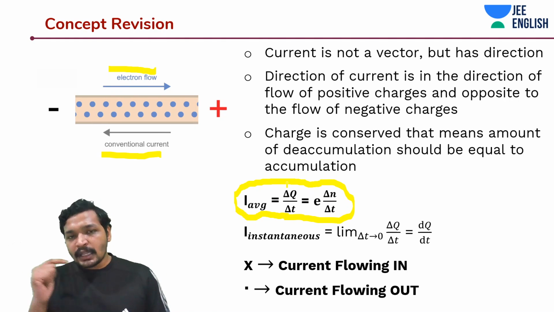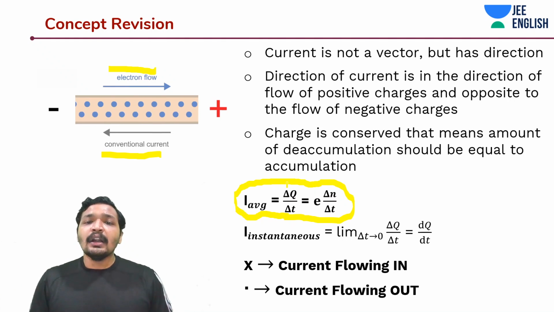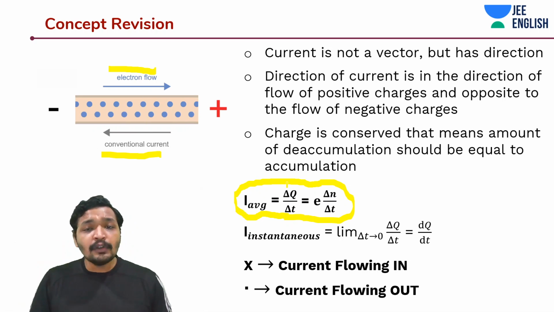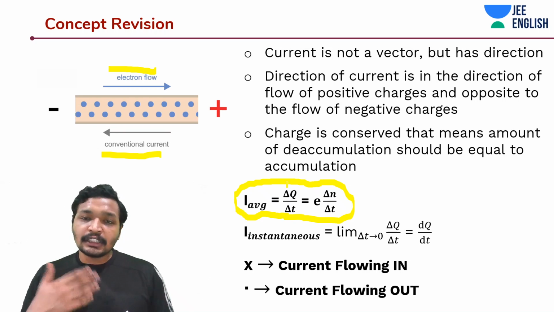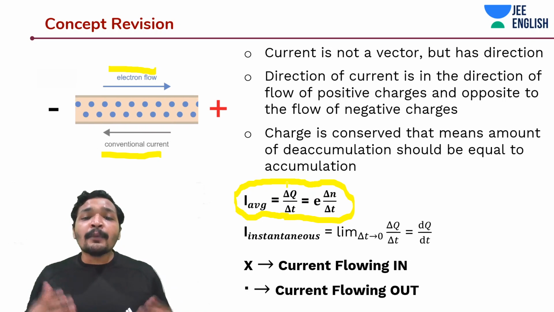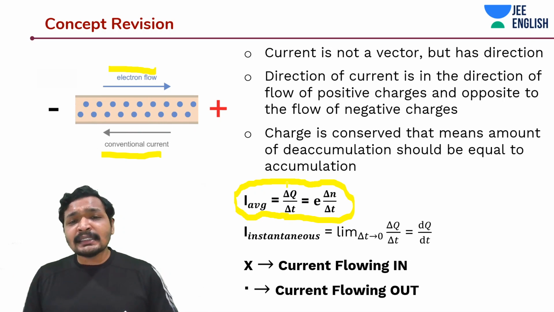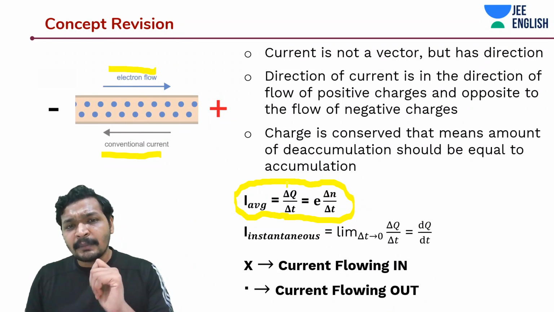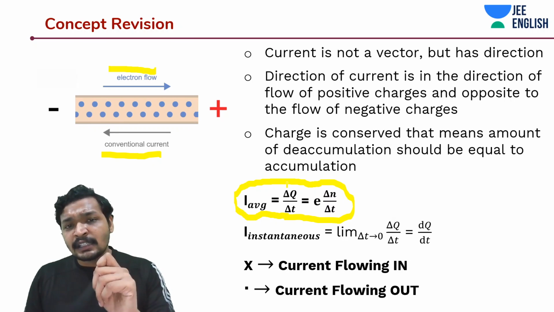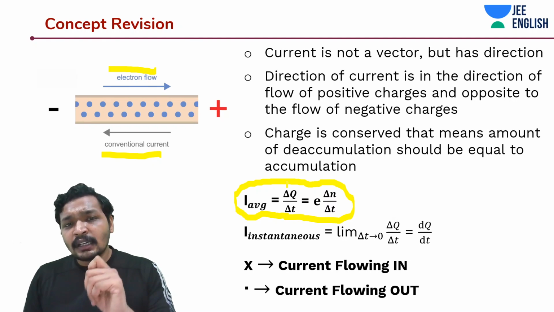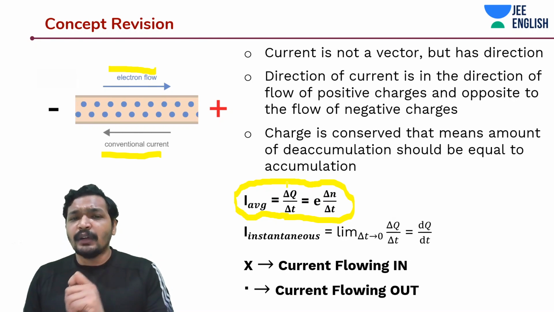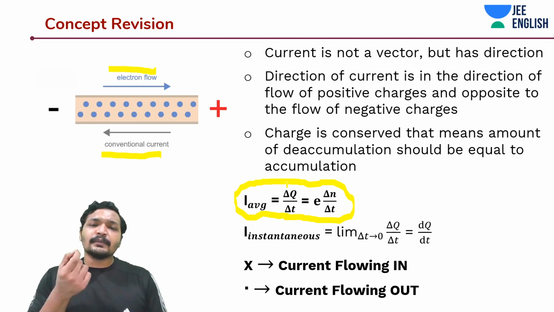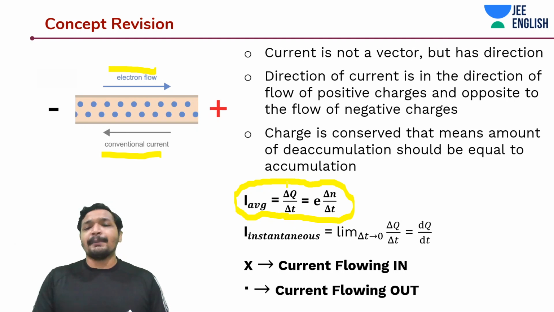So you're concerned about the direction of the current while you're assessing the current, with respect to rate of flow of charges or the direction of flow of charges. What about instantaneous current? Instantaneous current is the instance where the dq by dt or the delta q by delta t becomes, where the delta t or dt tends to zero. At that moment, you're just assessing what is happening at particular instances.